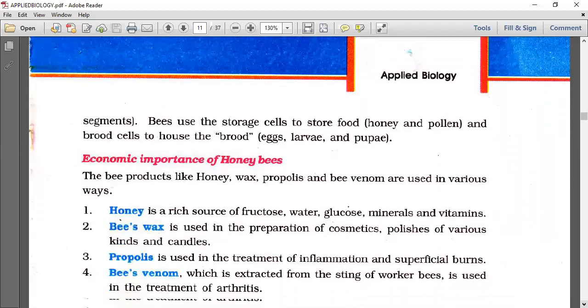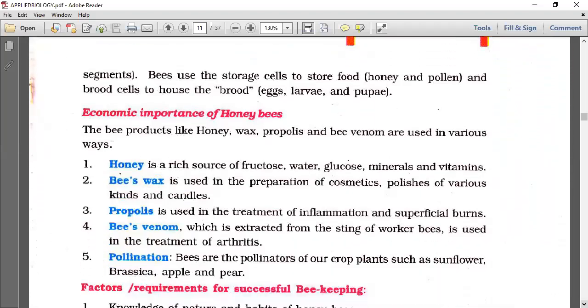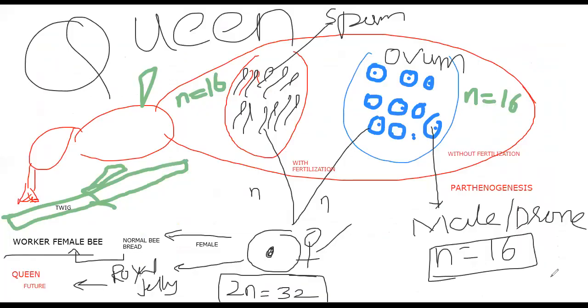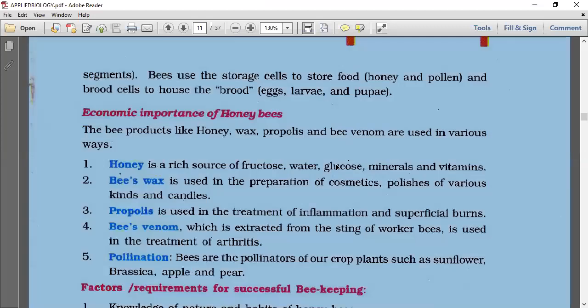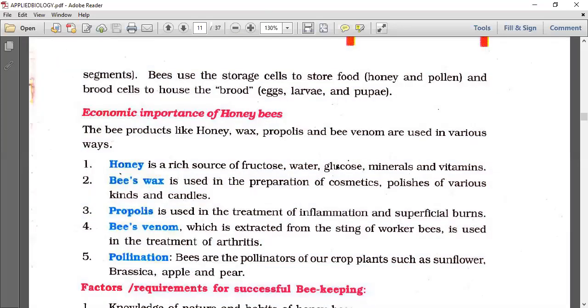Bees use storage cells to store food, honey and pollen, and brood cells to house the brood: eggs, larvae, and pupae. I showed that basic diagram to you earlier, with the queen chamber in the center, the upper storage chamber, and the lower brooding chamber. In that, there are the drone brooding chamber, worker brooding chamber, and future queen brooding chamber. Likewise, the beehive is constructed. That's all about the honeybee story.